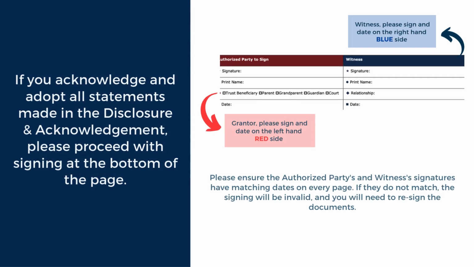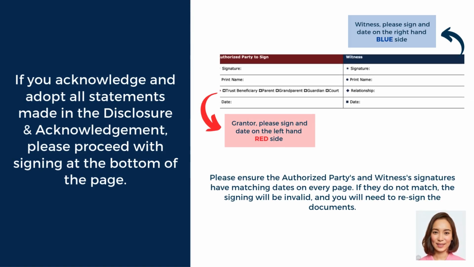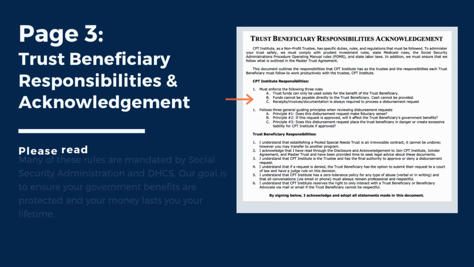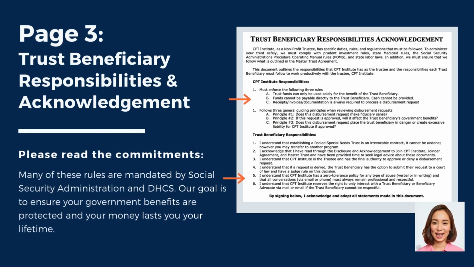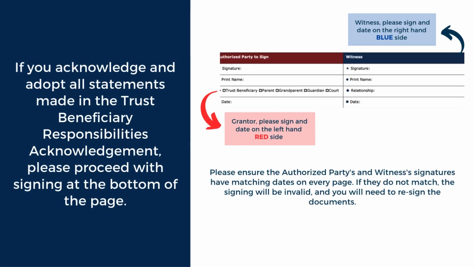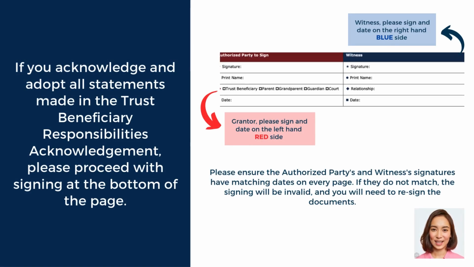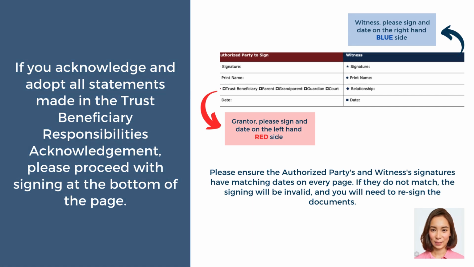If you acknowledge and adopt all statements made in the disclosure and acknowledgement, please proceed with signing at the bottom of the page. Page 3. Trust Beneficiary Responsibilities and Acknowledgement. Please review the responsibility designation between CPT Institute and the trust beneficiary. Please take a moment to watch our 343 Guiding Principles video. You may download the 343 packet on our website at www.cptinstitute.org. If you acknowledge and adopt all statements made in the Trust Beneficiary Responsibilities Acknowledgement, please proceed with signing at the bottom of the page.